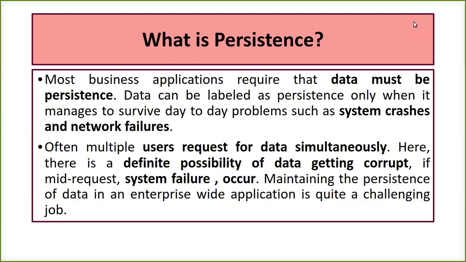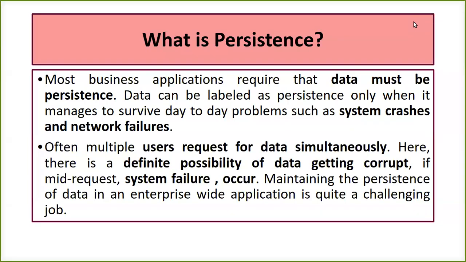Now, there is a possibility that multiple users' requests can come to the application for the data they want to get from it. It will happen simultaneously also. Simultaneously means at the same point of time, multiple users' requests are hitting the web application.